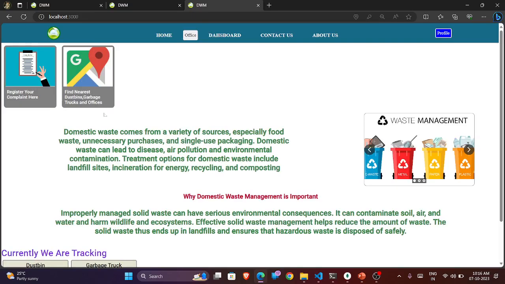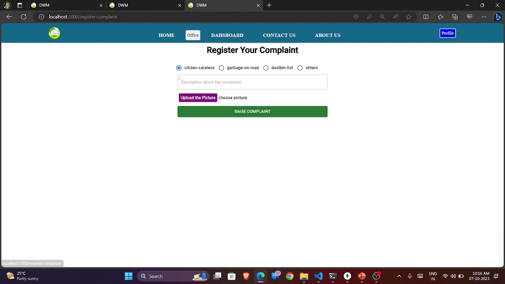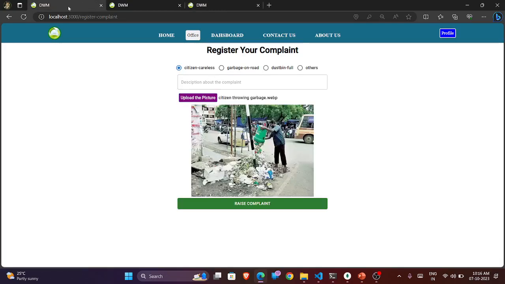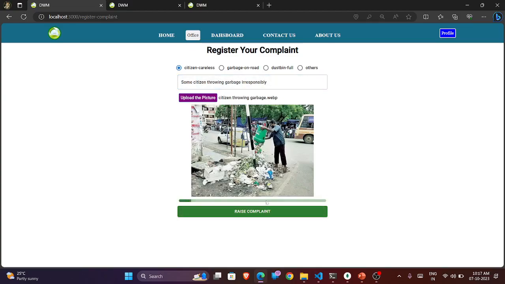Once we are logged in, we can access this page, which is register a complaint. On this page, we need to upload a picture, providing proof to the officer so they can take action on it. Once you click on raise complaint, the complaint is going to be raised, and we can view that. I will say some citizen is throwing garbage, providing a description to write the complaint.